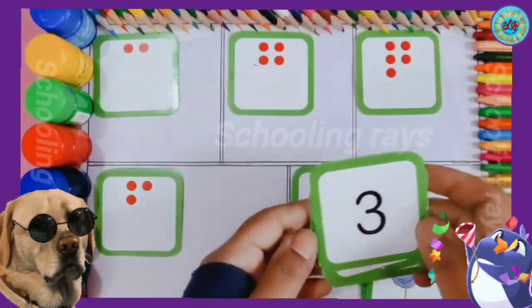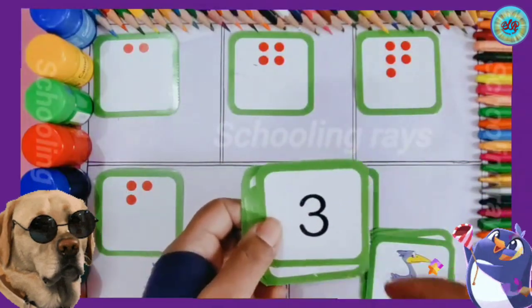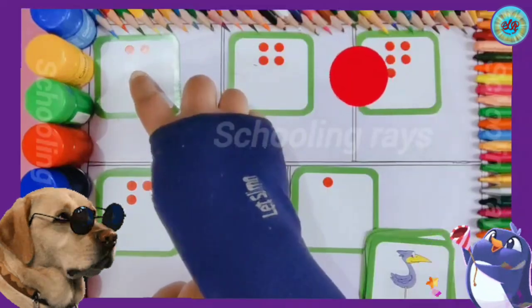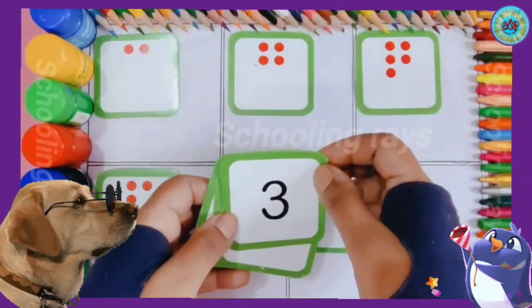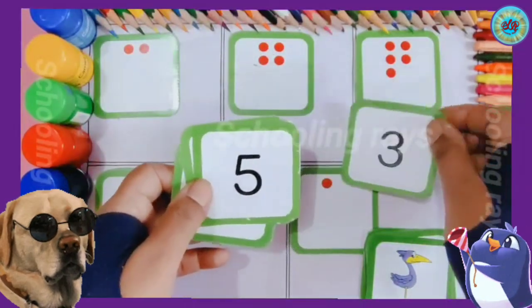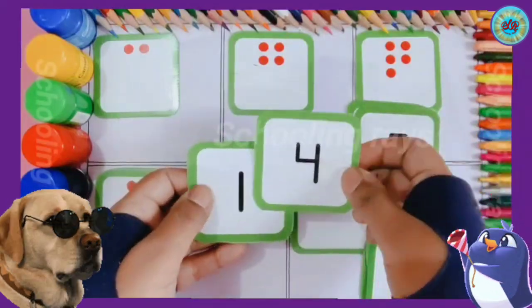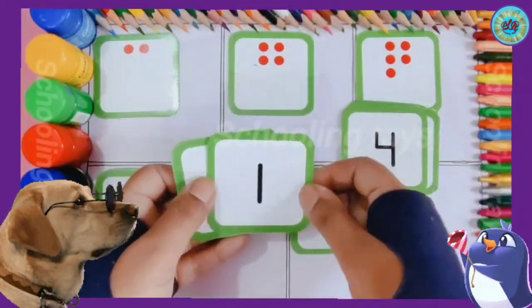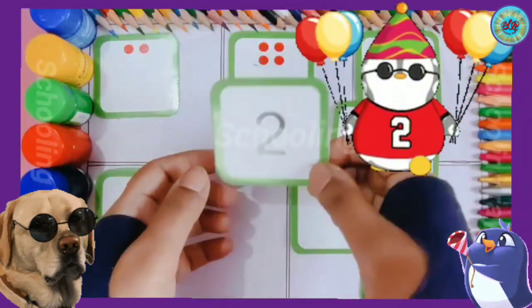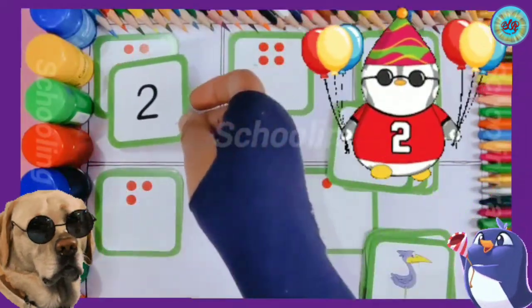Now count the dots and arrange the numbers according to the dots. 1, 2, 2 dots. Let's find out number 2. Where's number 2? This is no. This is no. This is no. Yes, number 2. 2 dots, number 2.